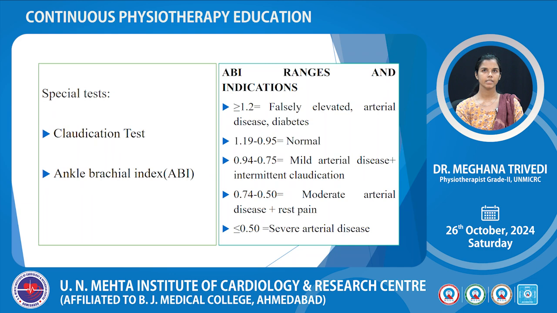Ankle brachial index ranges and indications are as below. Greater than or equal to 1.2 indicates falsely elevated, like in arterial disease or in diabetes. 1.19 to 0.95 indicates normal. 0.94 to 0.75 indicates mild arterial disease or intermittent claudication.